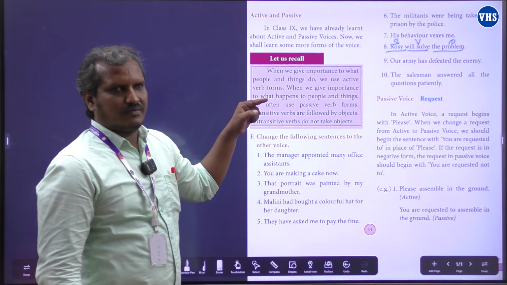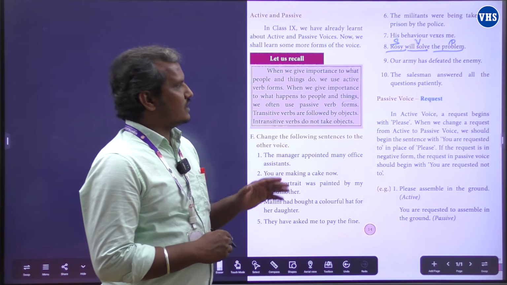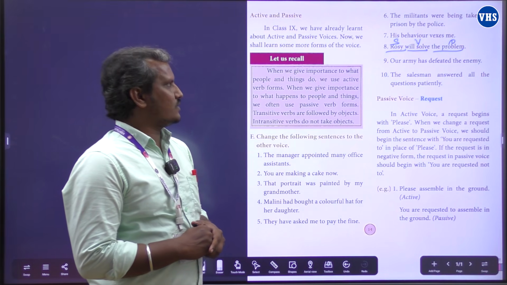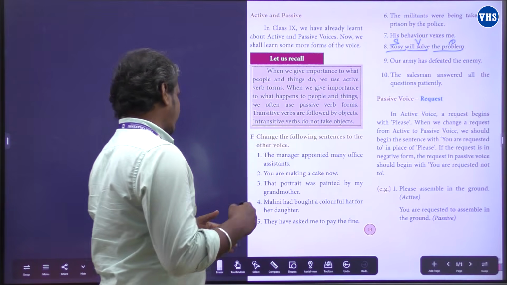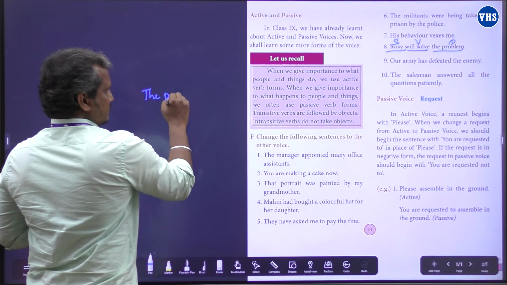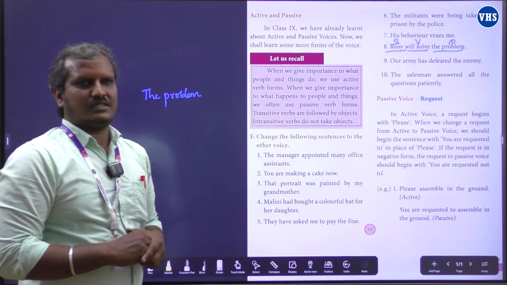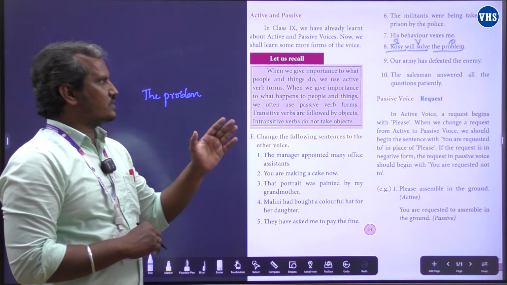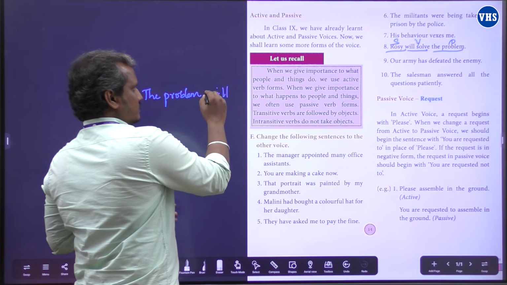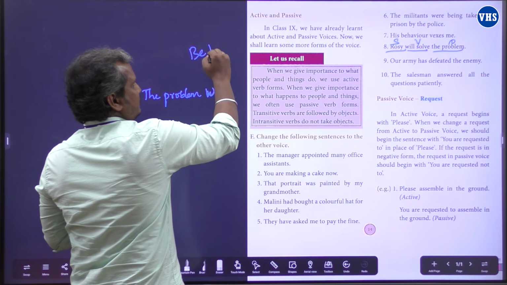So we can't find a be form verb plus V3. So it is not going to be the passive voice. It's an active voice. Now we have to change this active voice into passive voice. Now the object, the problem. We need a verb. Will solve, that's the future tense, simple future. We'll take the same verb. The problem will, we need a be form verb because be plus V3.